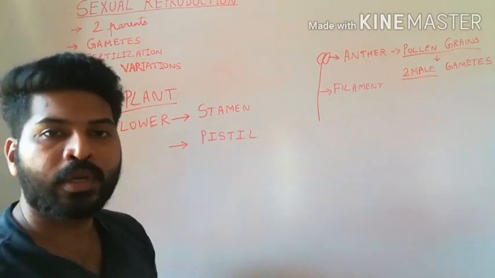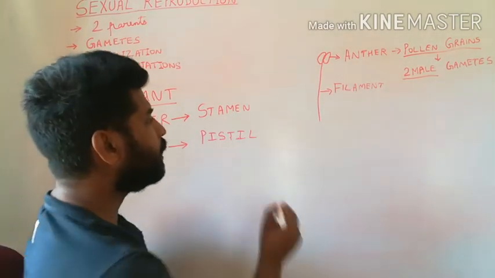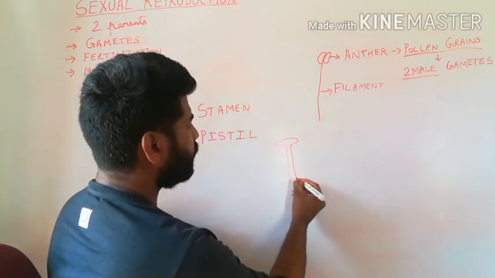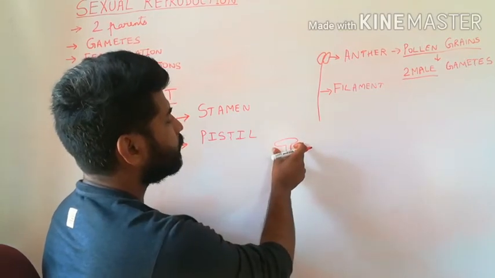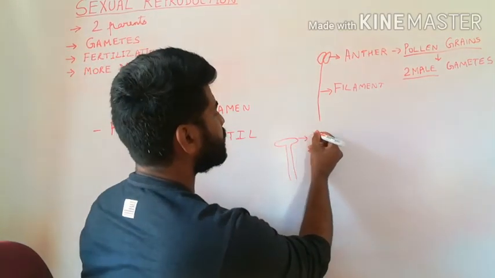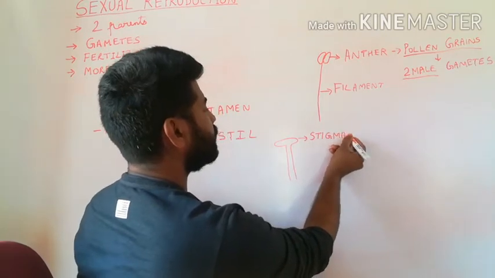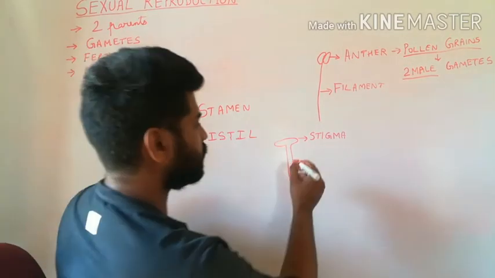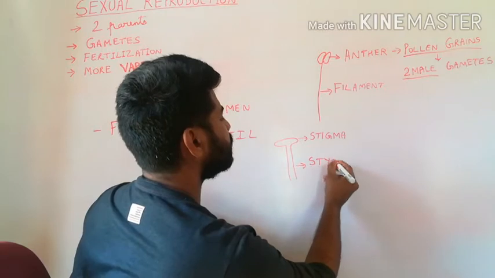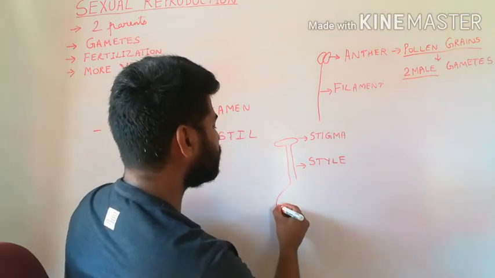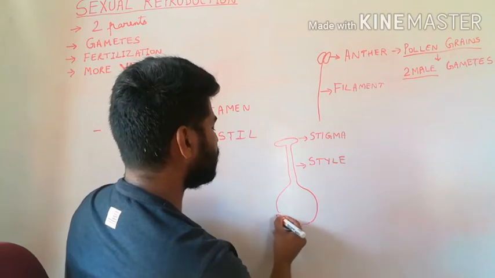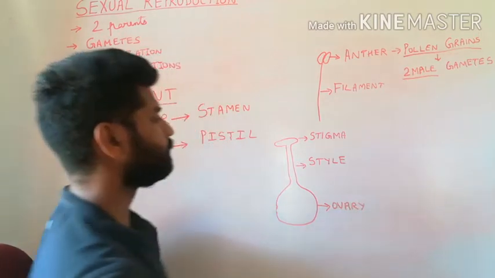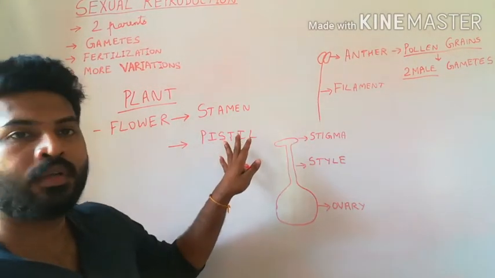The female reproductive system is represented by the pistil. The pistil consists of an upper broader portion called the stigma. This stigma then continues and becomes narrow into a tube-like structure called the style. This style then, in the basal portion, swells. This is the ovary. These three are the components of the pistil.